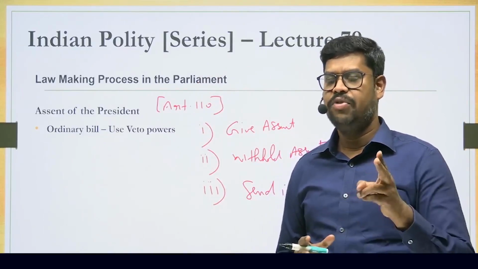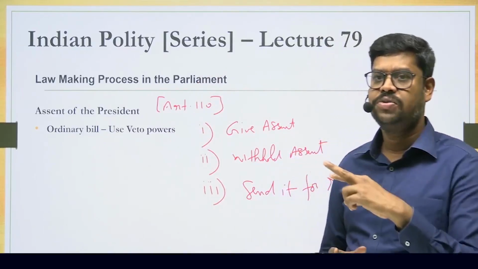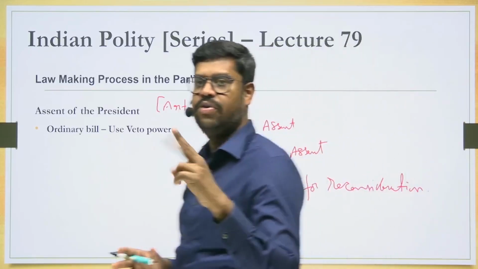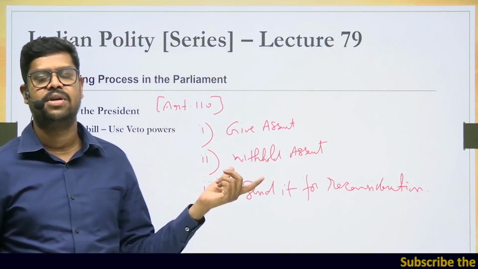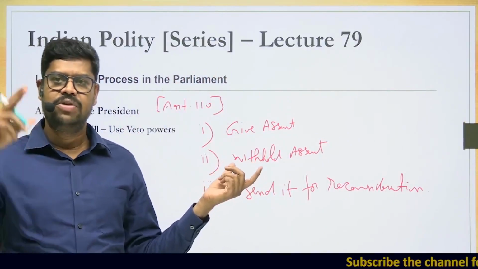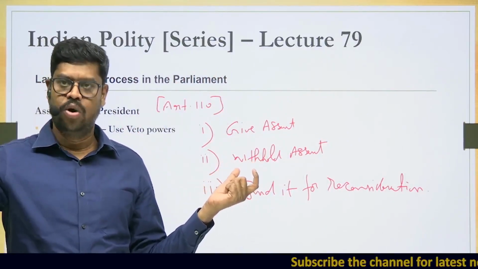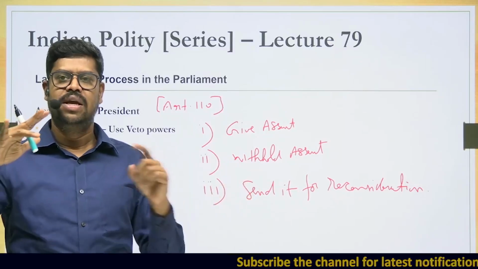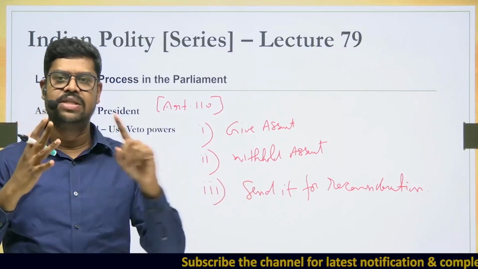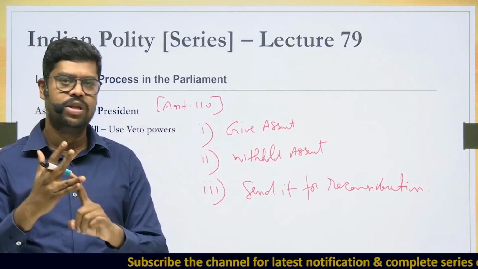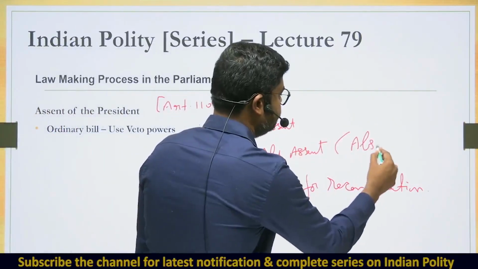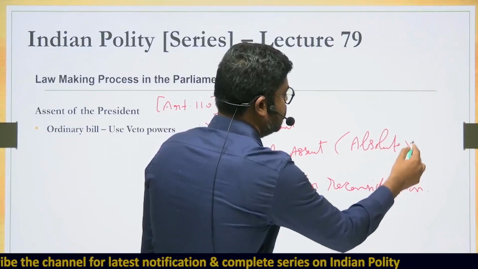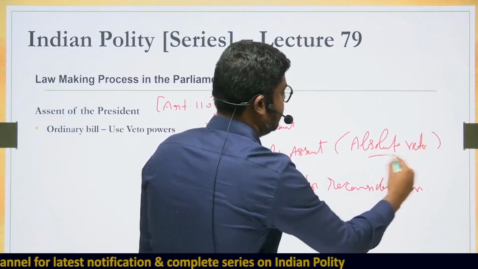Now, we have already discussed in the previous lectures what the president can do whenever a bill is presented. I am repeating it again. He can give the assent. Giving the assent means the bill becomes an act. He can withhold the assent, which is also equivalent to what is called an absolute veto. Absolute veto means that the bill does not become an act.